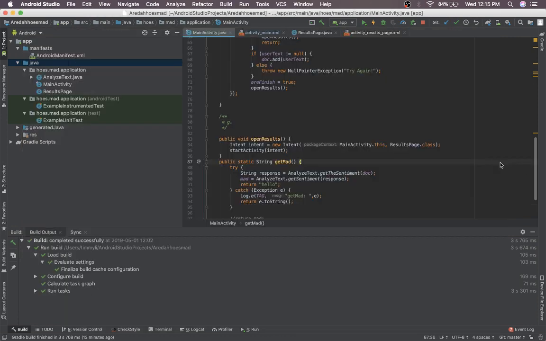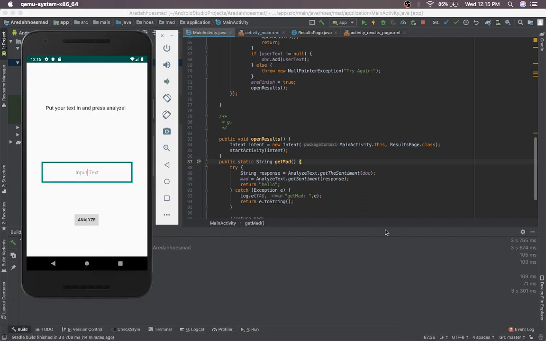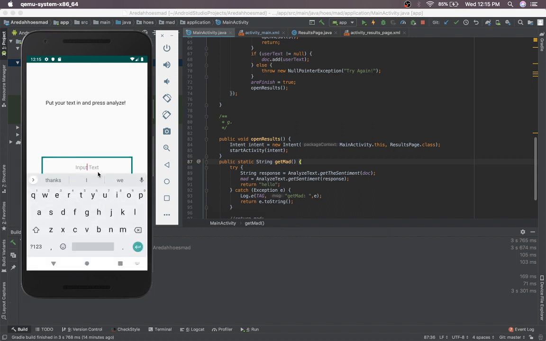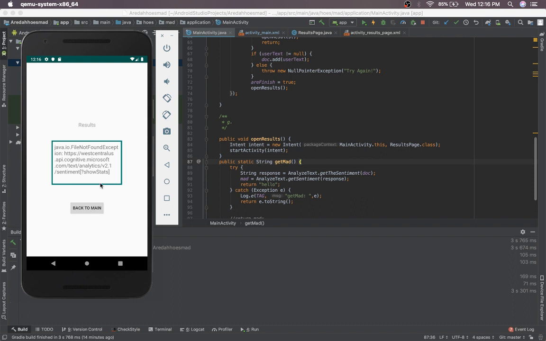My partner for this program was Timmy, and we're just going to get right into the demo first of our app called HowMad, and then I'll give a slow run through and a description of our challenges and whatnot. Alright, so here we are, this is the main screen, and I'm going to input my text. And click Analyze. And here we are with the results page.